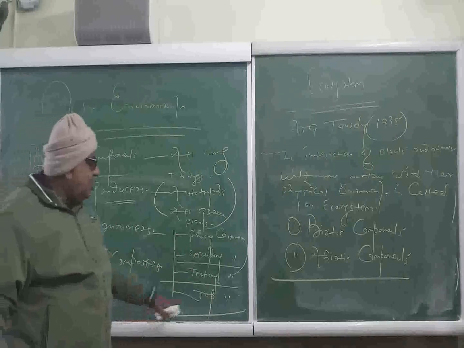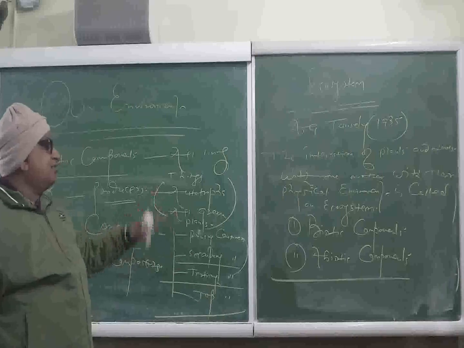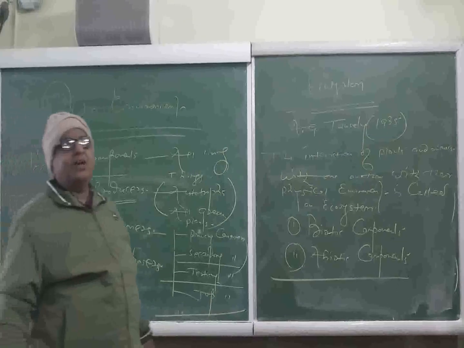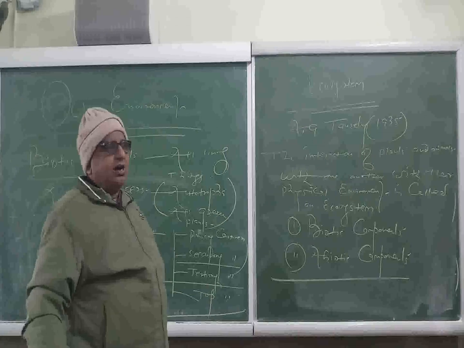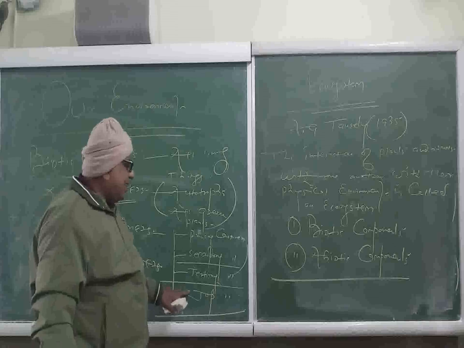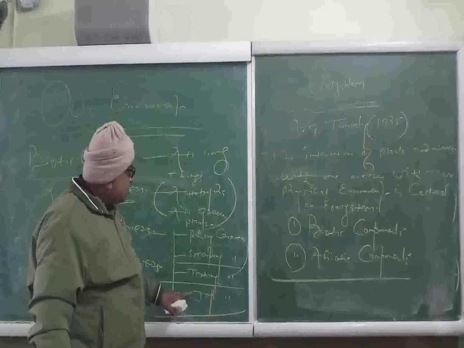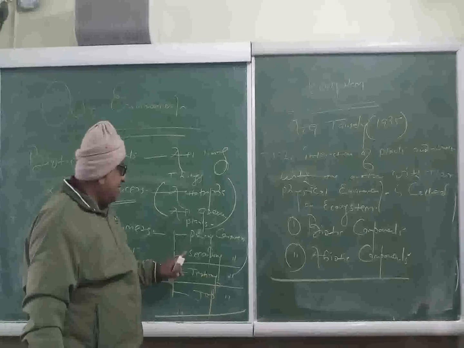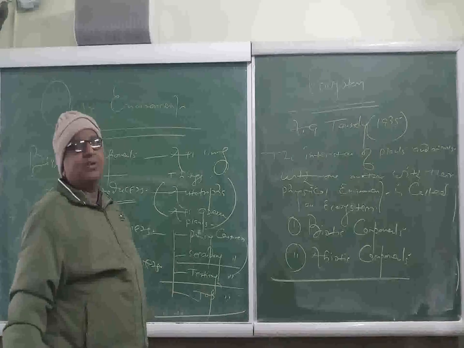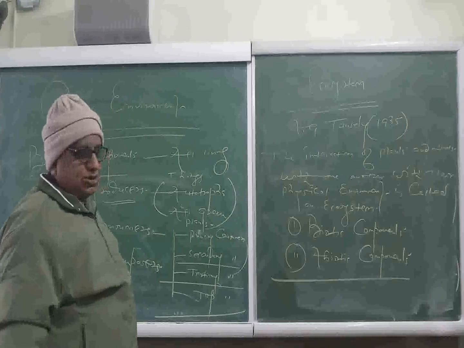And last one is top consumers who may eat different classes of consumers as their food, but they are themselves not consumed as food by others. Like lions and tigers, these are top consumers because they eat primary, secondary and tertiary consumers, but they are themselves not consumed as food by others.